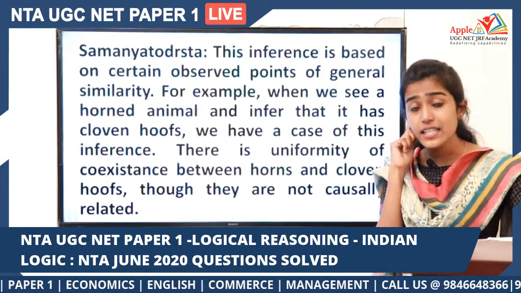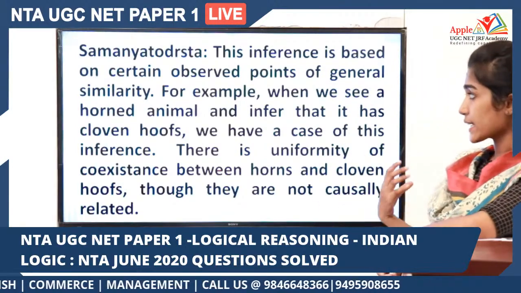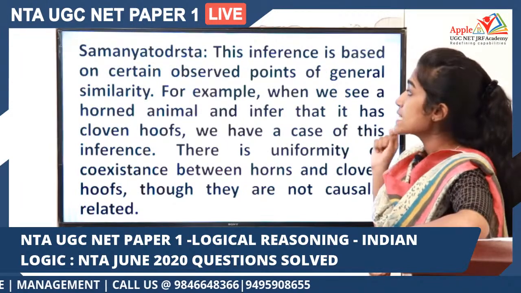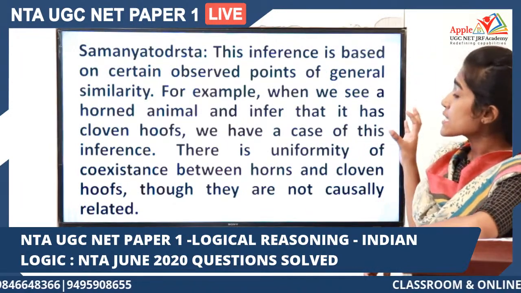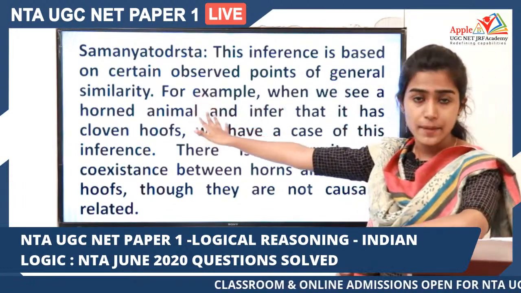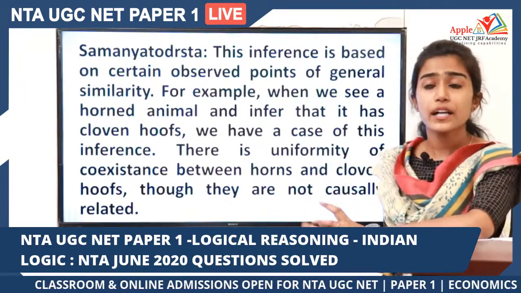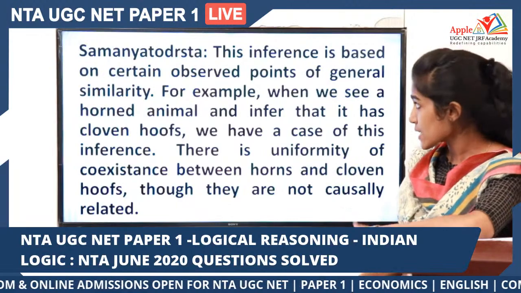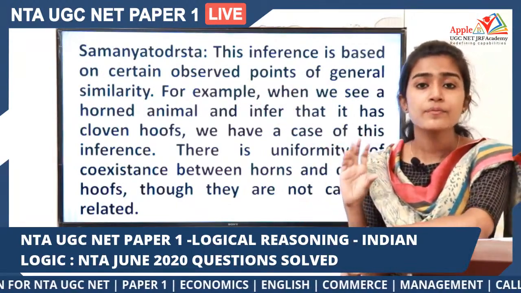Then we have another type of Anumana that is associated with this categorization. That is Samanya Dhutrishta. What happens here? This inference is based on certain observed points of general similarity. This is not a cause and effect kind of relationship, but we are inferring conclusions from general similarity.